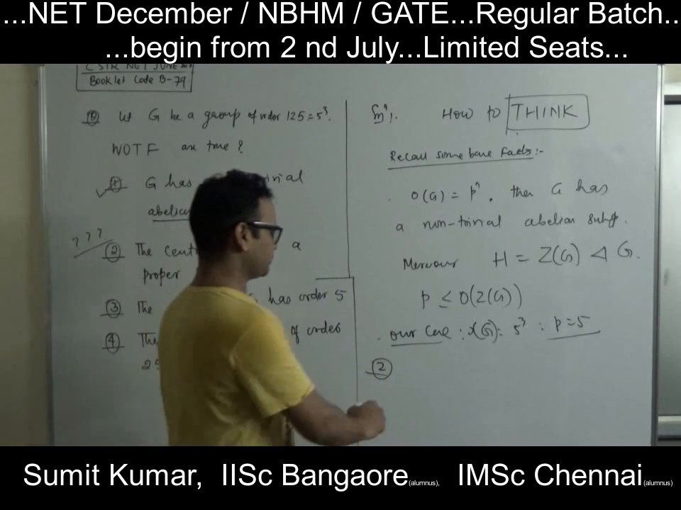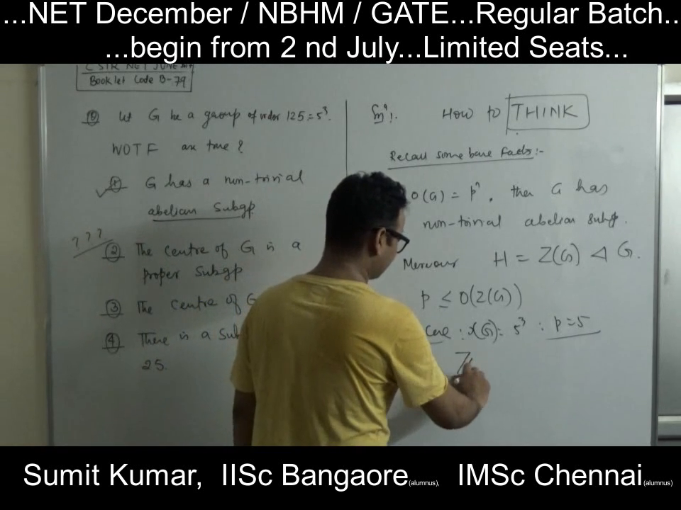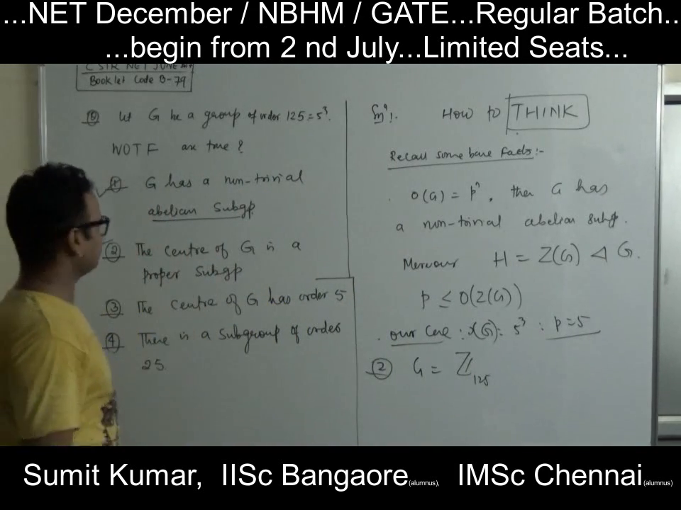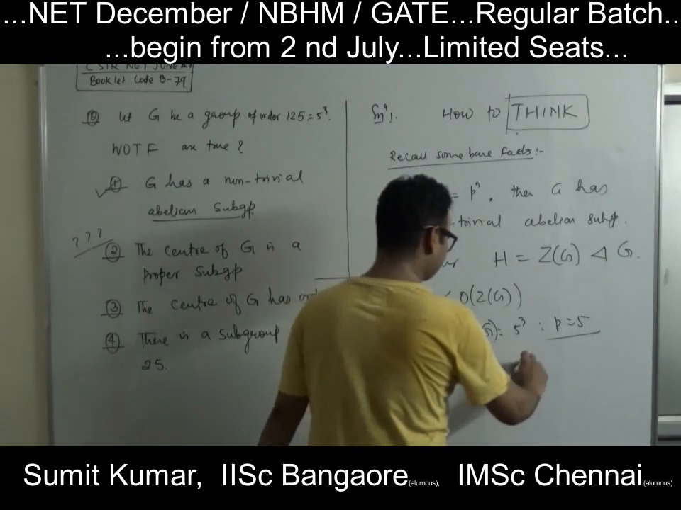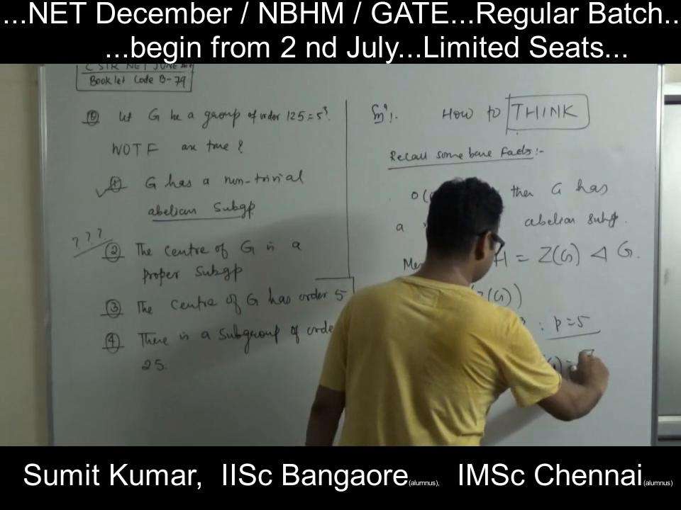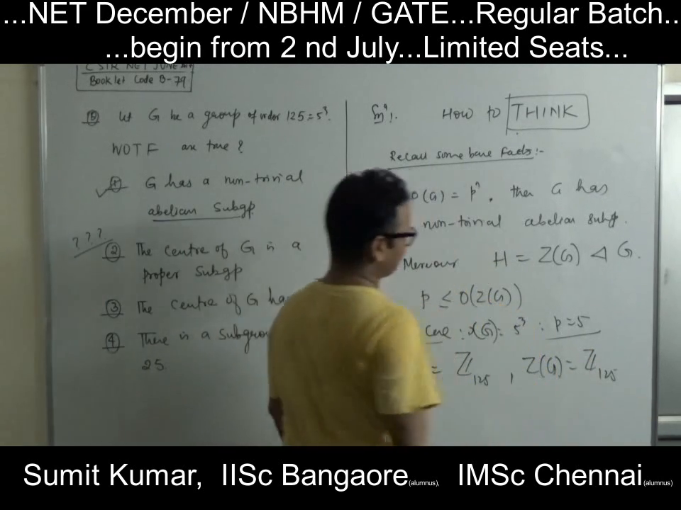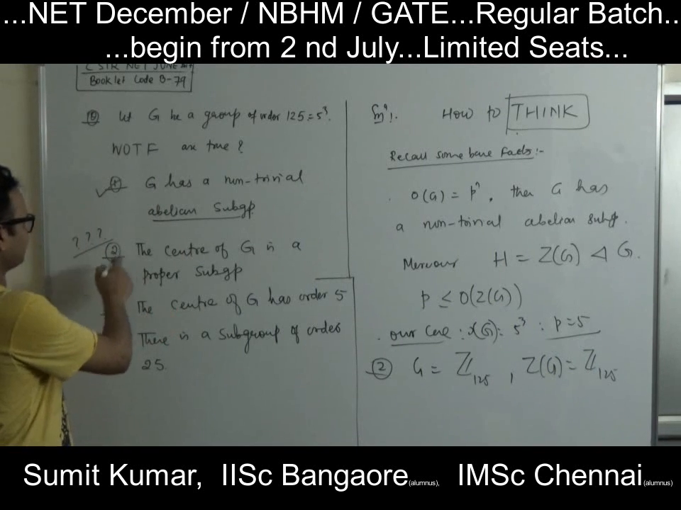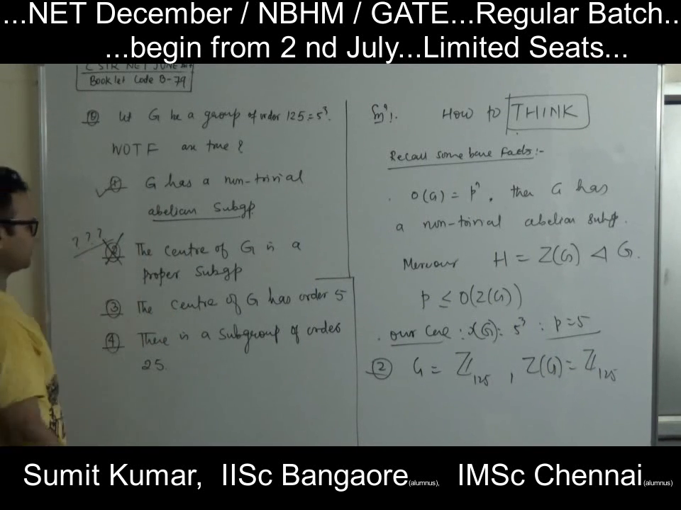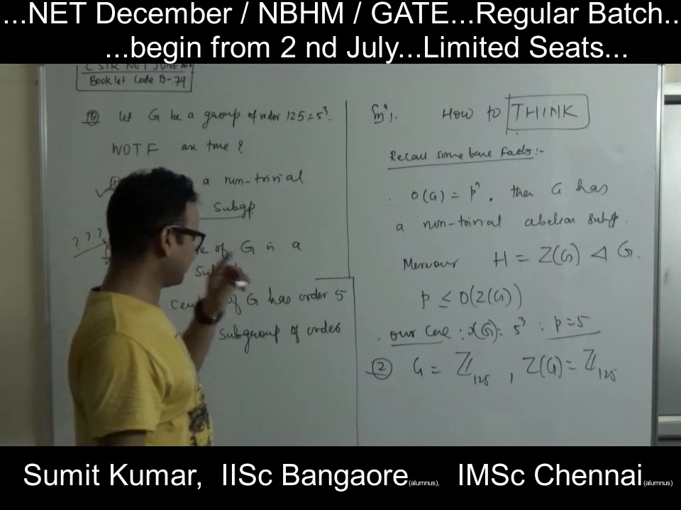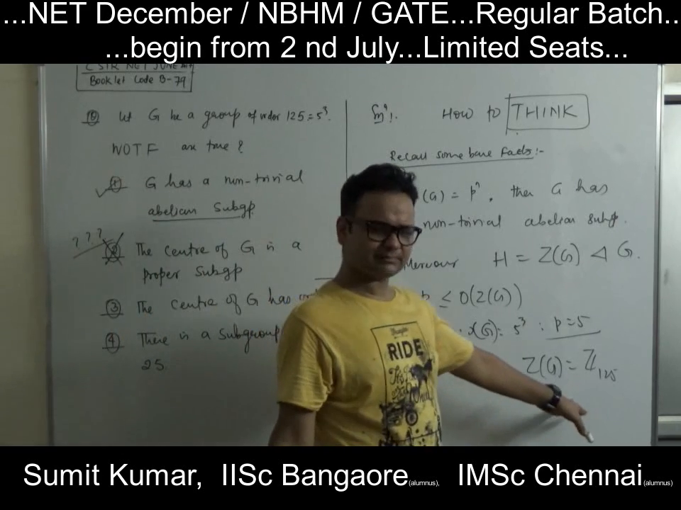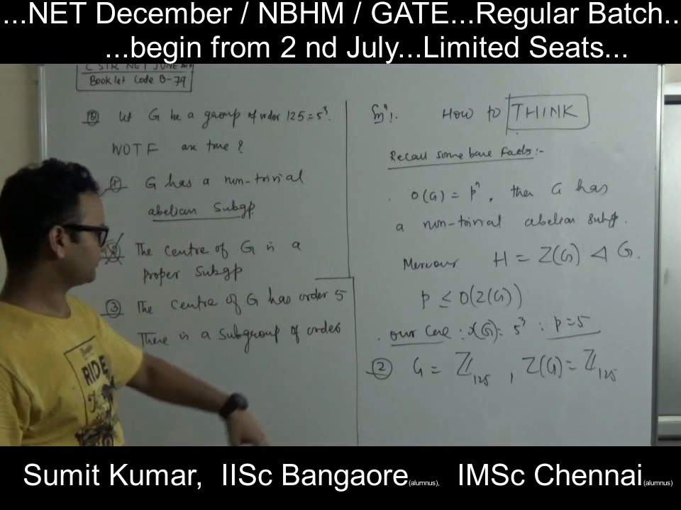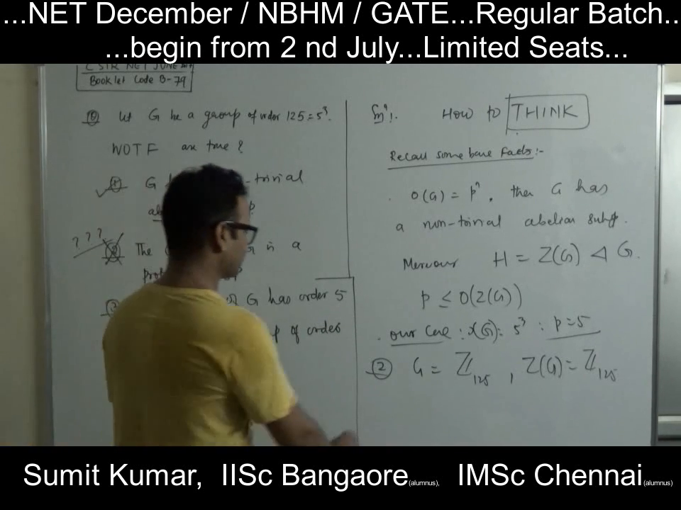So look at a group of order 125. So the center of this is this, and which is not a proper subgroup. So this statement is false. Center of G has order 5. False. Look, the same example, the same example will do the job. The center of a group is of order 5. That's again false.